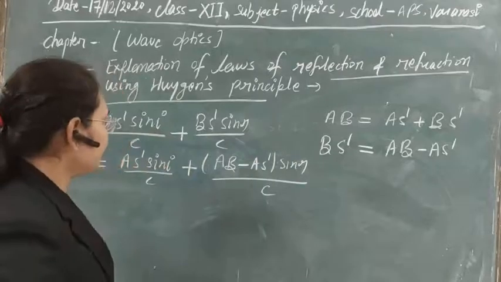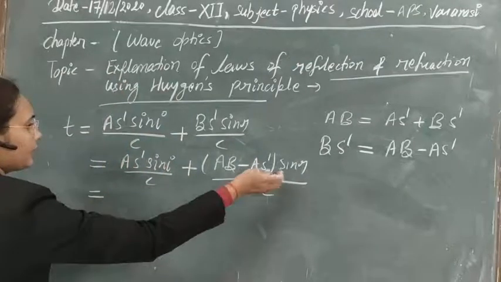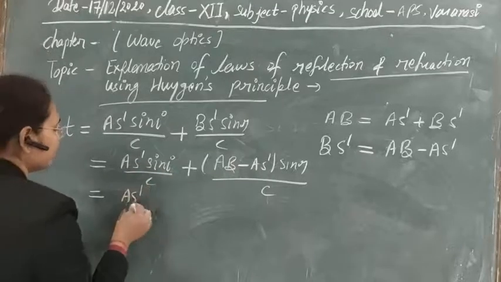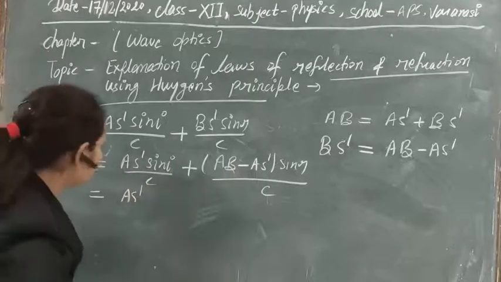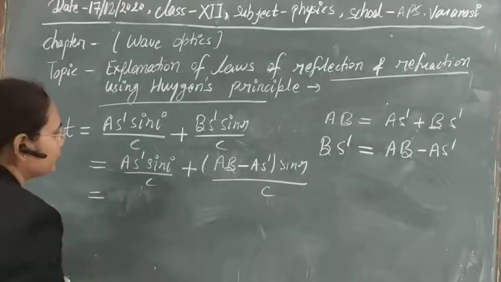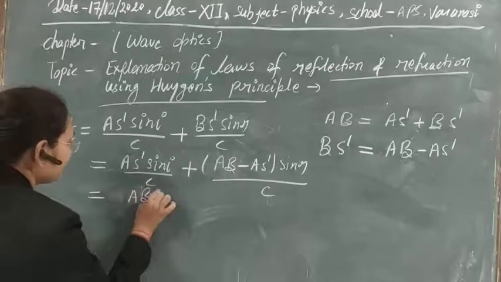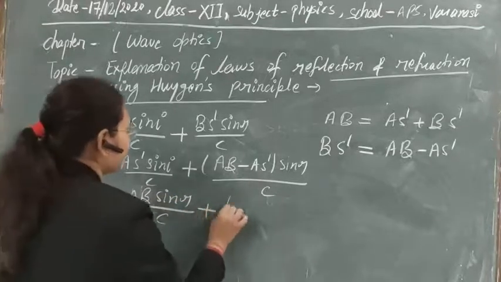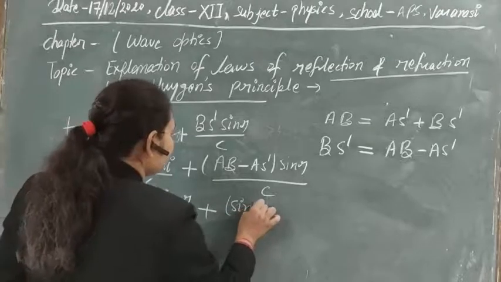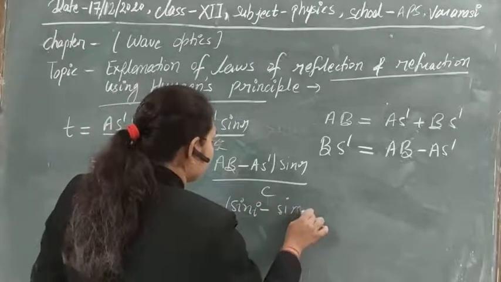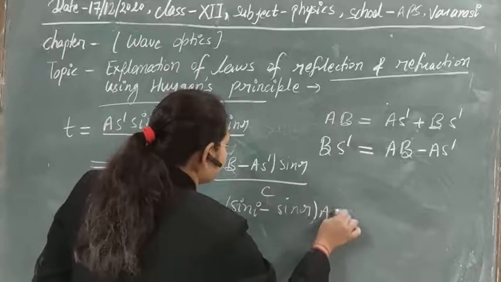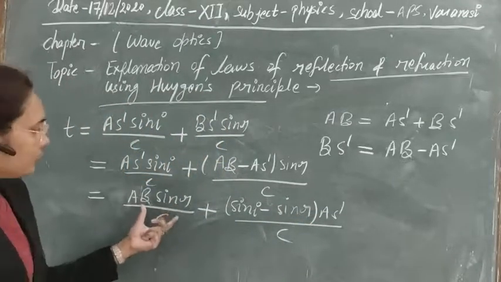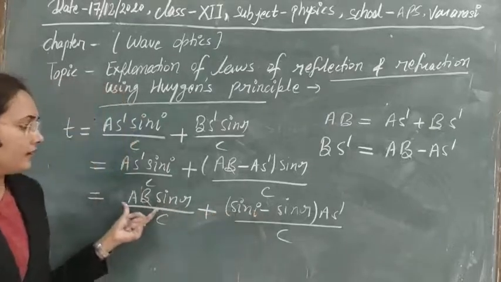Now let's solve it again. After solving, you can take this factor as common. So A S dash, if you take the common factor, or first of all let's put this value here. So this is equal to AB sin R by C plus sin I minus sin R into A S dash by C. So this is the time that we have got in terms of incident angle and reflected angle.